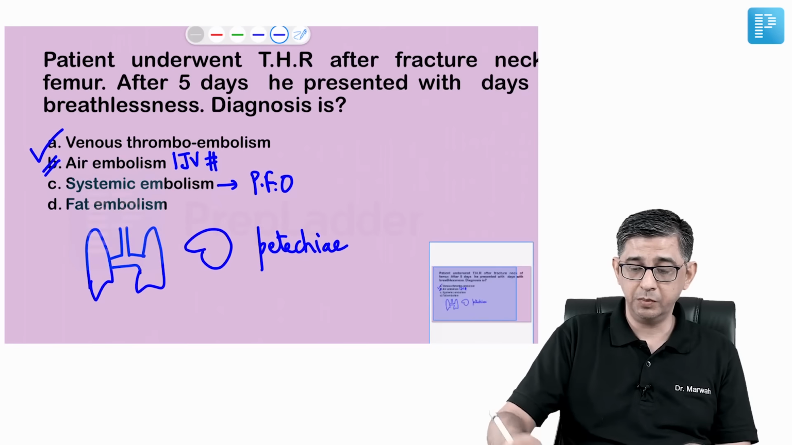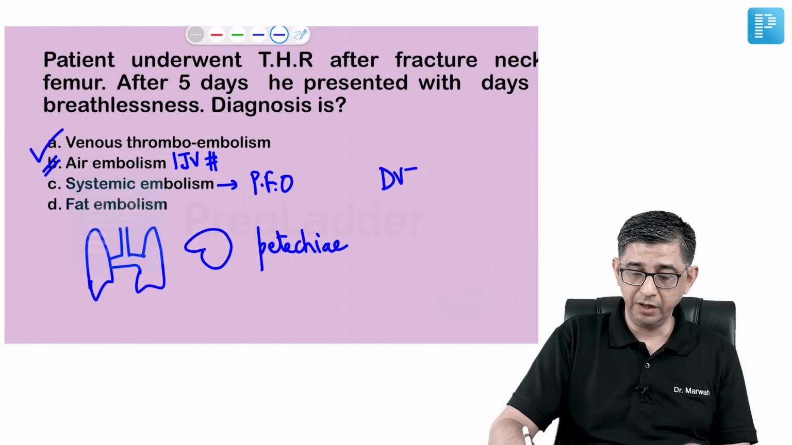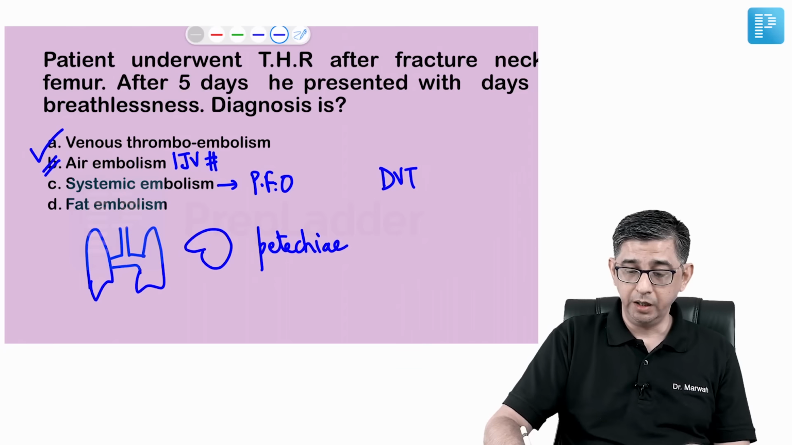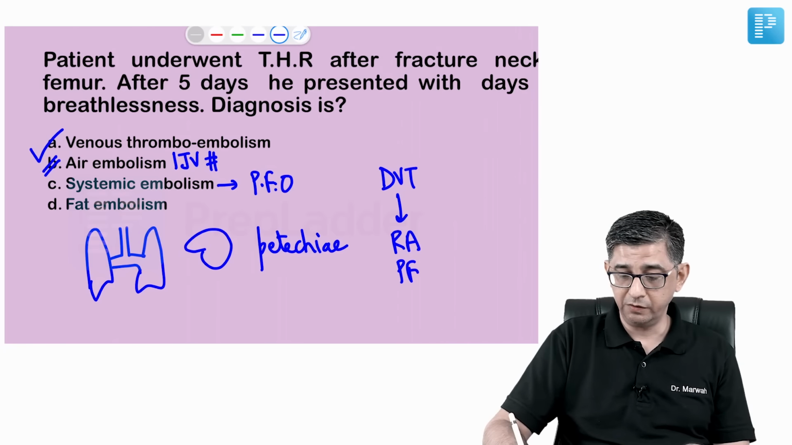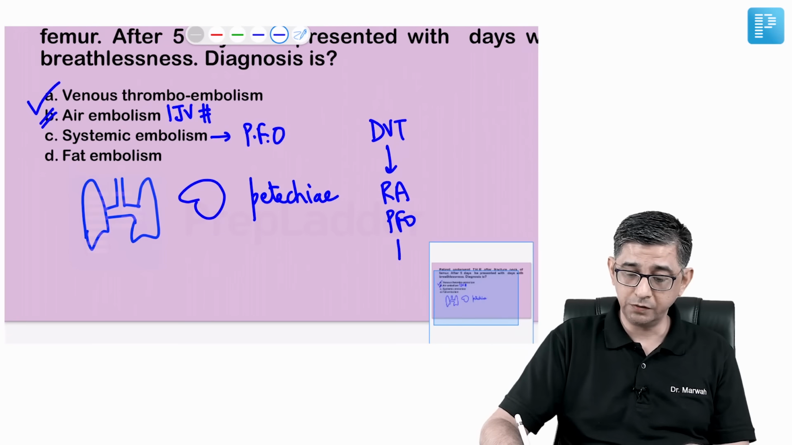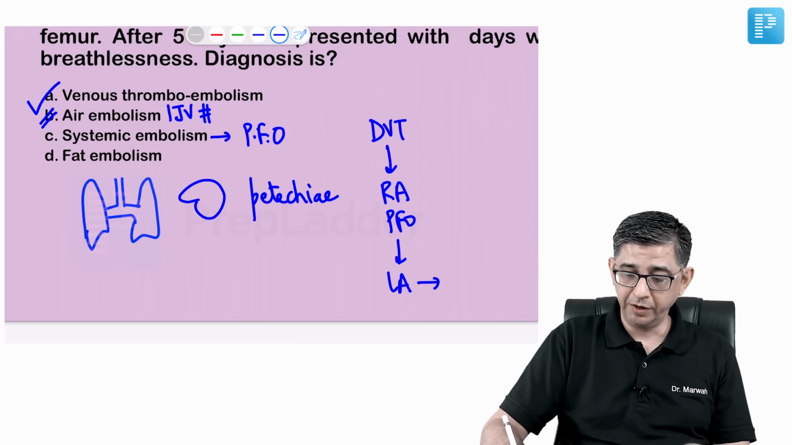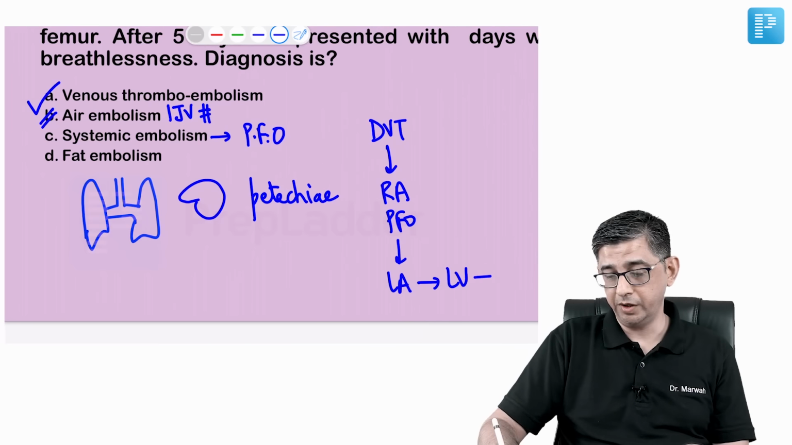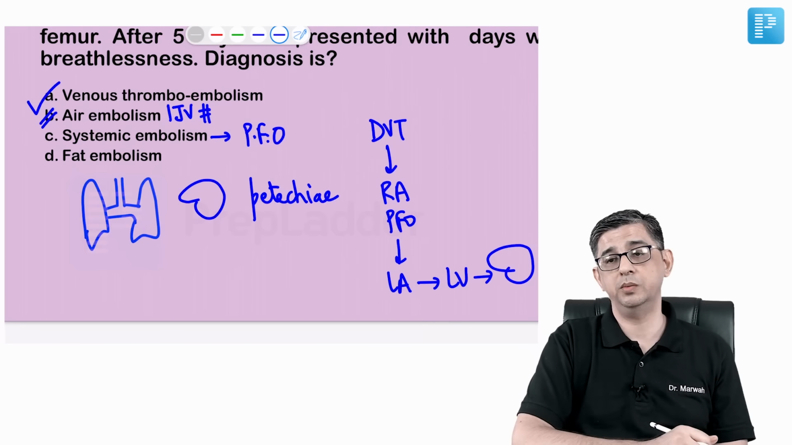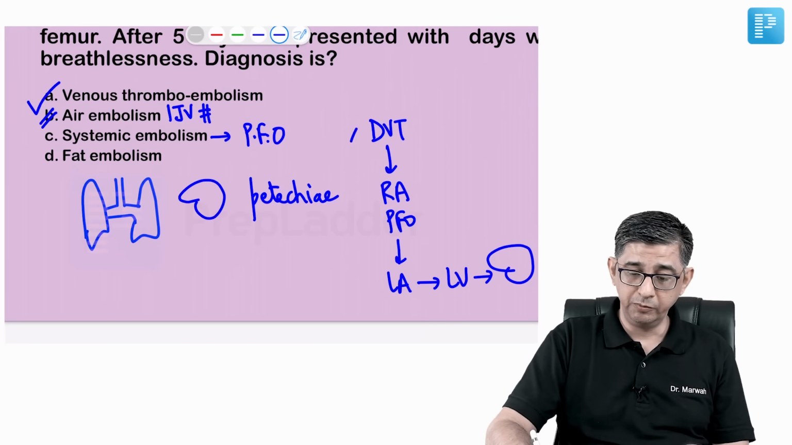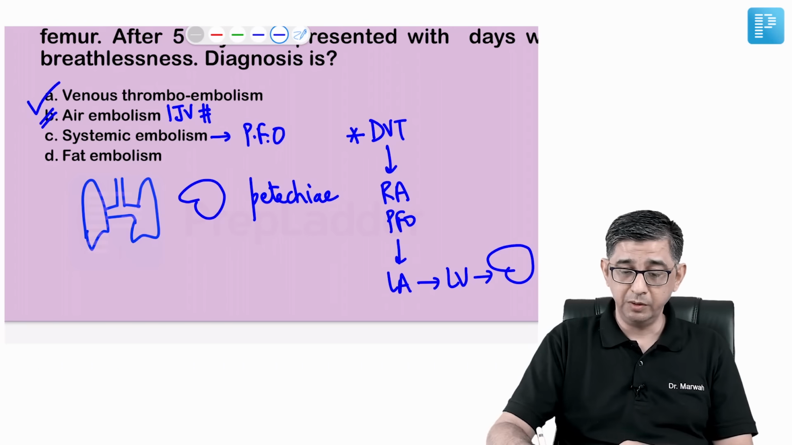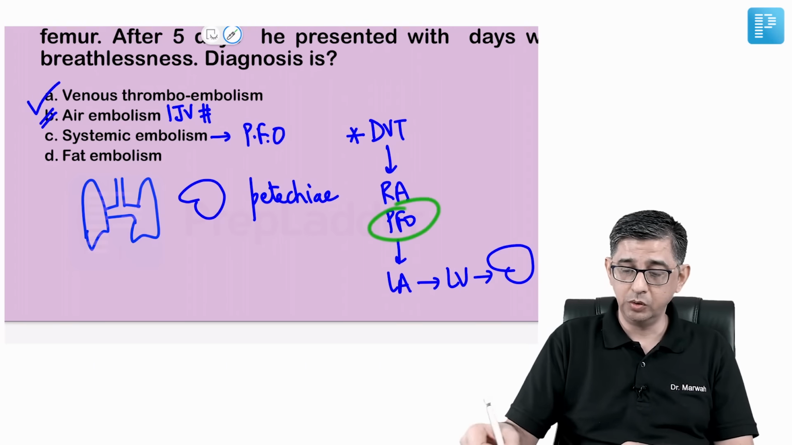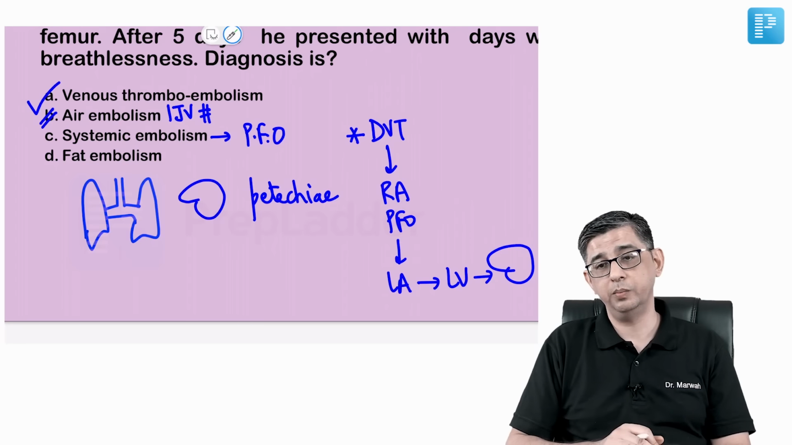Let me just explain systemic embolism to you. Suppose somebody is having deep vein thrombosis. In deep vein thrombosis, the clots will go from the soleal veins to the right side of the heart. This person is having a patent foramen ovale. So from the right atrium, the clots will go to the left atrium, from the left atrium to the left ventricle, and from the left ventricle it will go into systemic circulation to the brain. So the problem is deep vein thrombosis traditionally involves the right side of the heart, but with the patent foramen ovale, the clots can go to the left side of the heart and then can go to the brain also.